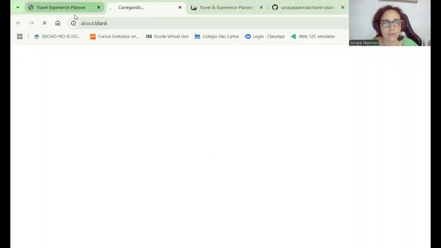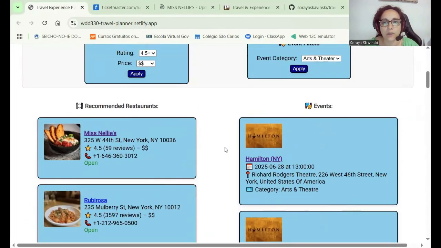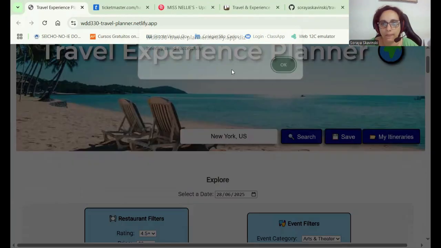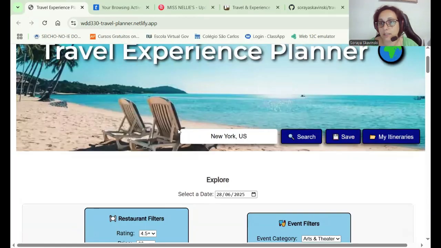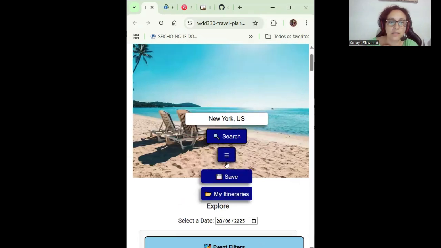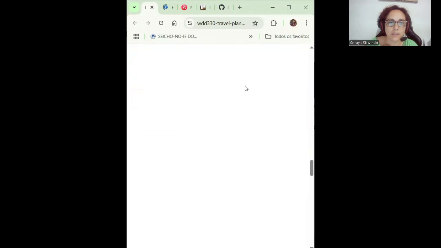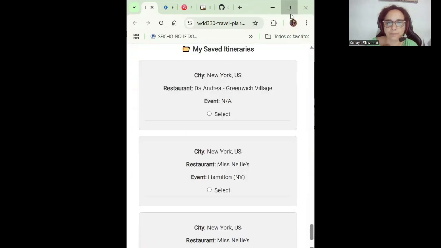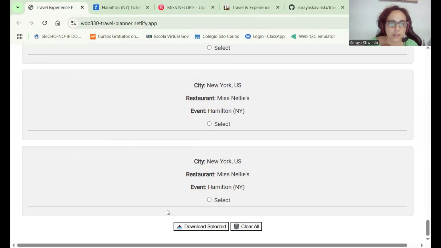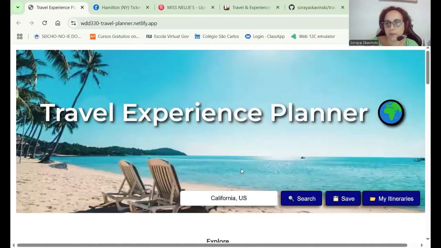See, the restaurant link goes to the restaurant site, and the other one goes to Ticketmaster because that's the one I chose. The user can save the itinerary, a small view. A toggle button appears, and also he can click save, okay, and see the itineraries that are going on and goes directly to the itinerary. The user can either download it or clear everything up, like over here. That's basically the travel experience.